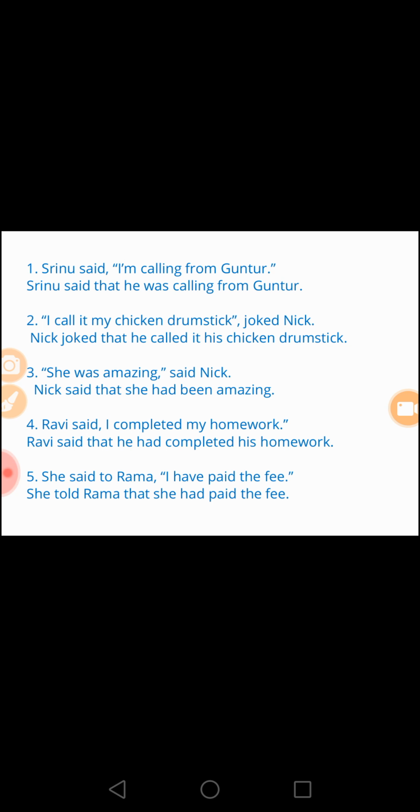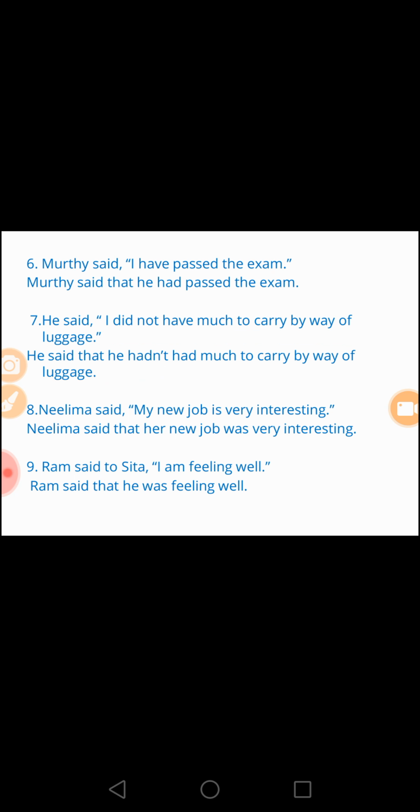She said to Rama, "I have paid the fee." She told Rama that she had paid the fee. Murthy said, "I have passed the exam." Murthy said that he had passed the exam.